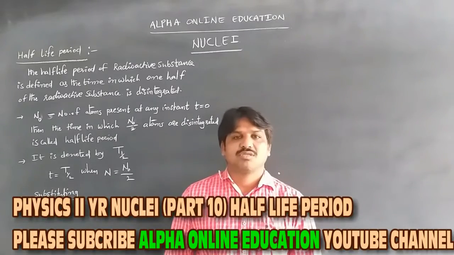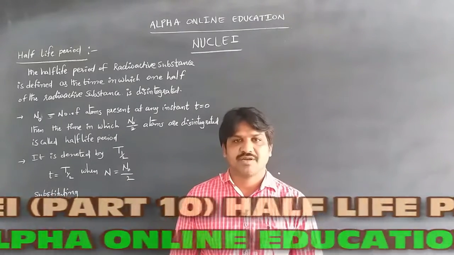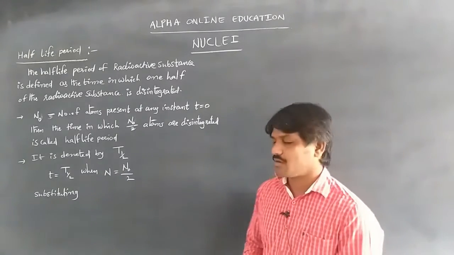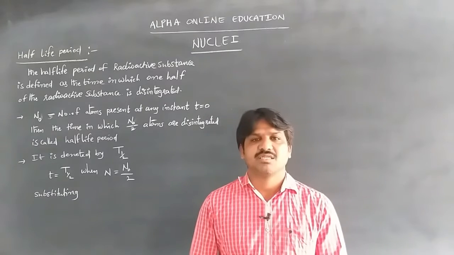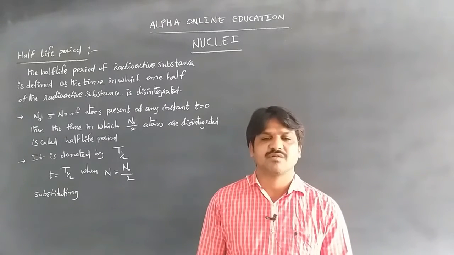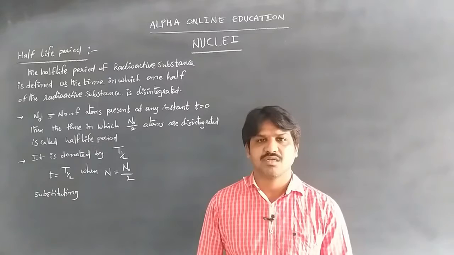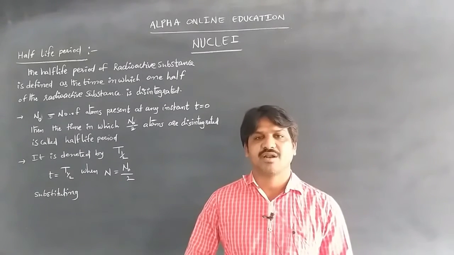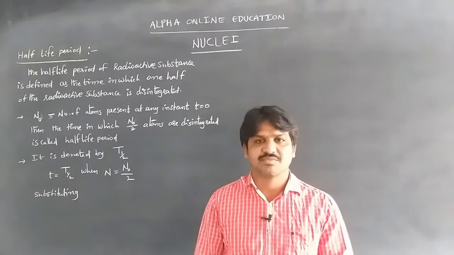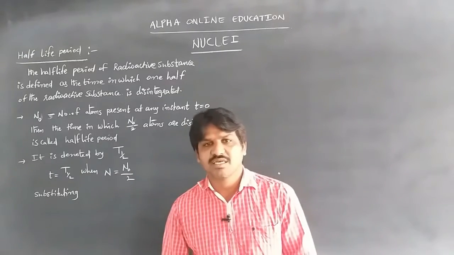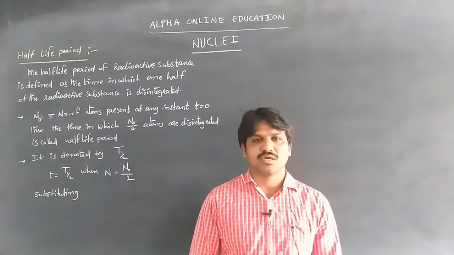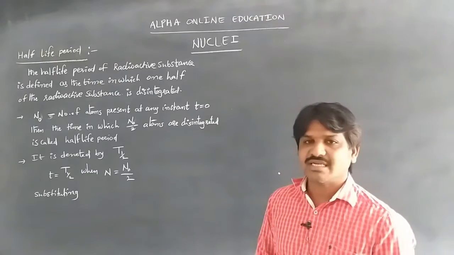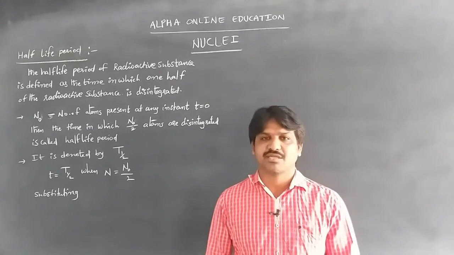So, after discussing the activity and units of radioactivity, whenever the radioactive process, meaning the disintegration process, is going on, it can be said that every atom has some lifetime. The complete disintegration of an atom can be considered as the atom's lifetime. Now we are going to discuss the half-life period. What is the half-life period of a radioactive substance?